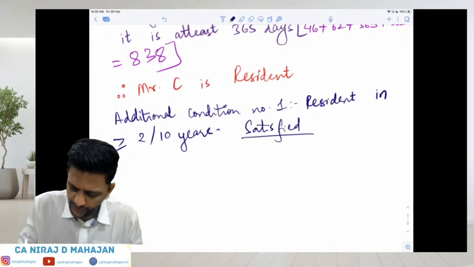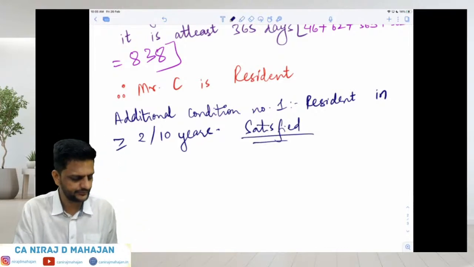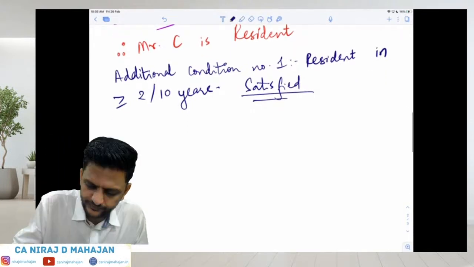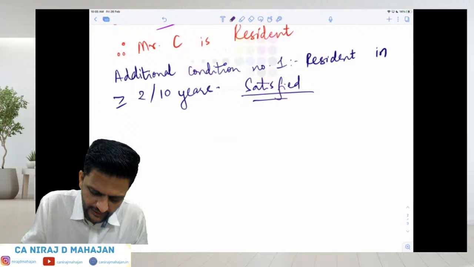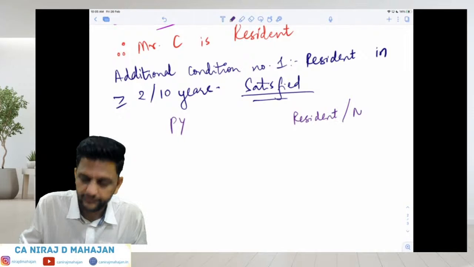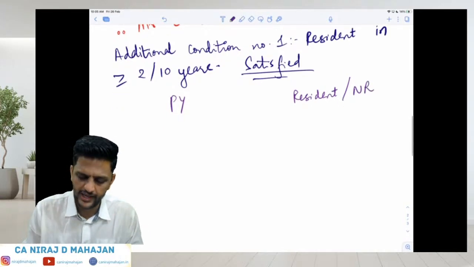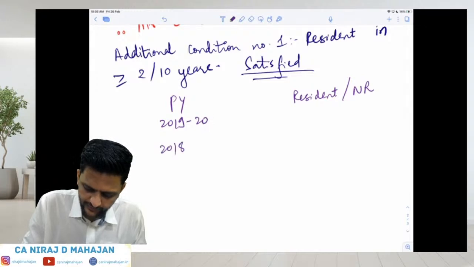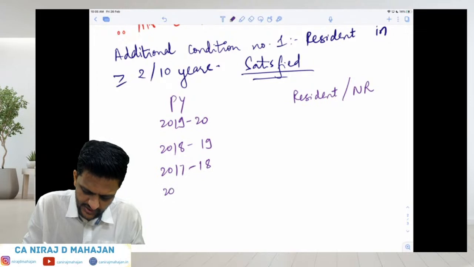How? Do you want to check? You'll have to do this again. Write down PY and resident or non-resident. We have to go through the last 10 years. So PY 19-20, PY 18-19, PY 17-18. This should be sufficient for us. Or let us say 16-17.